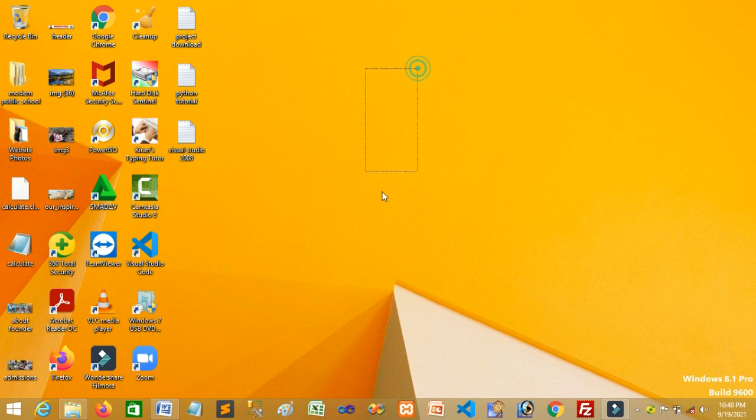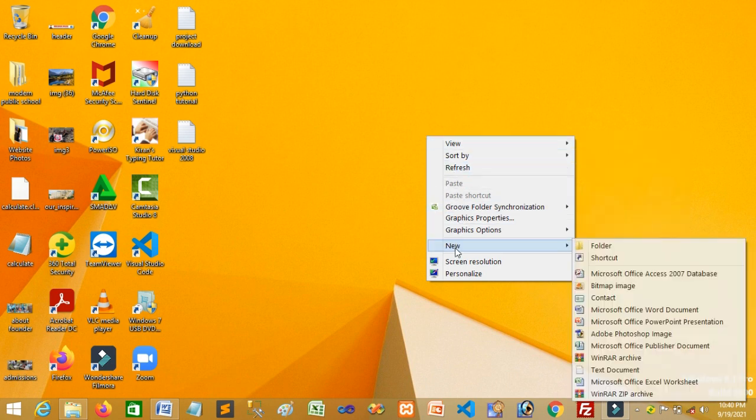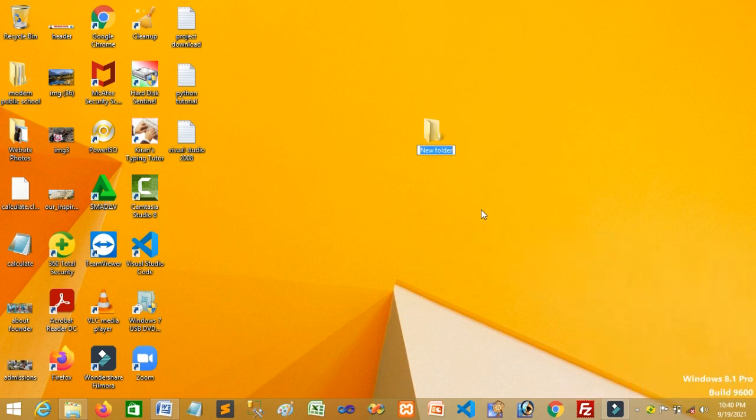Okay. So let me explain how to create a folder on your desktop. In this empty area there is no folder. So keep your mouse pointer in this empty area, then right click on your mouse button, then one small box will open. Then you choose the new option, then another dialog box will open. There is an option, folder. You just click it, then one folder appears, it looks like a folder picture.